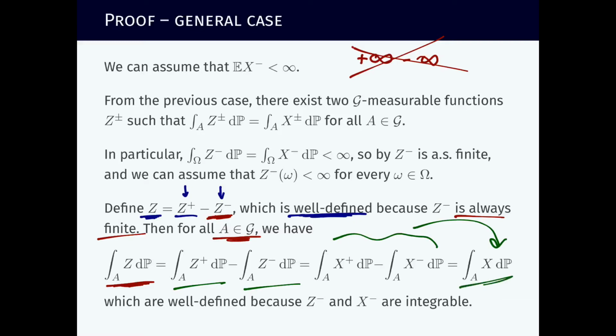This is the definition of the integral of a function, where we split into the positive and negative parts. And this will always be well defined because this number is finite and this number is also finite. This concludes the proof of the theorem, and this concludes this video lecture and concludes this unit.